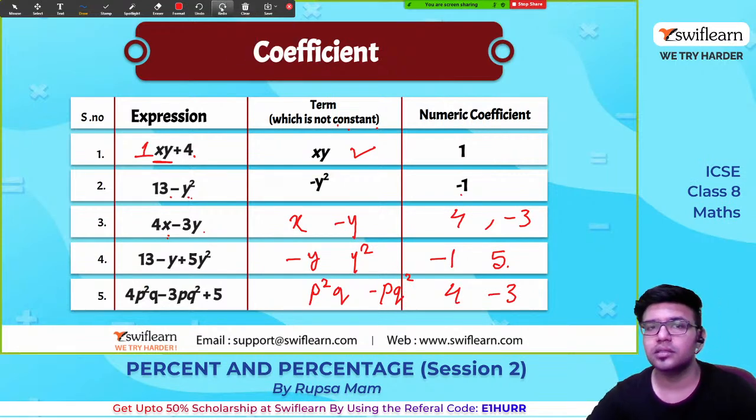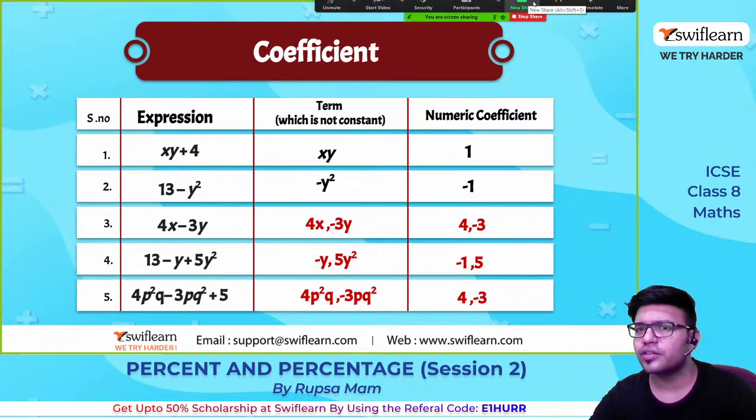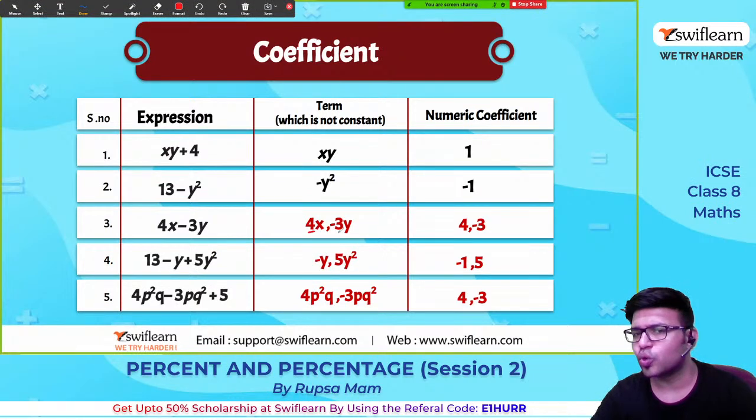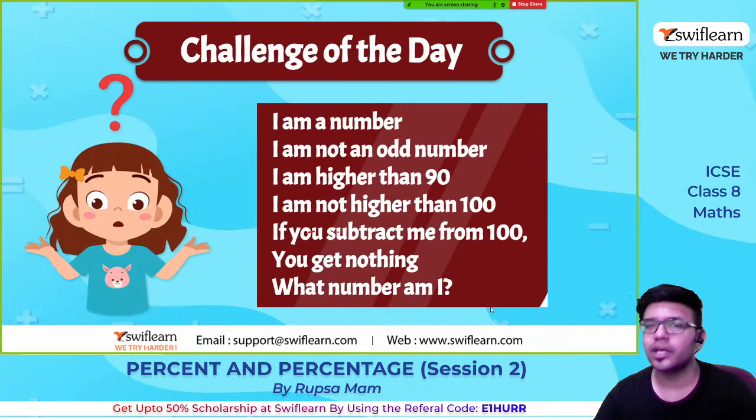These are the answers, guys. And even if you want, you can write the numbers also. No harm in writing that. Yes, numerical coefficient, the same thing.